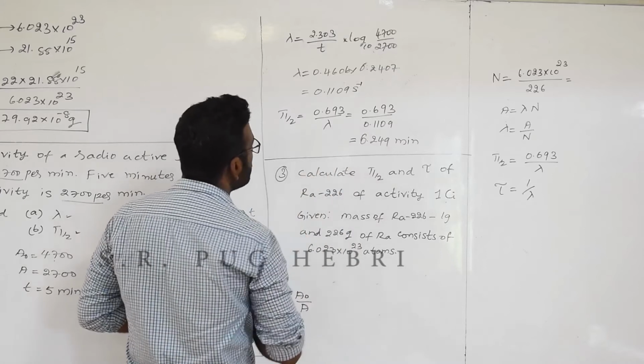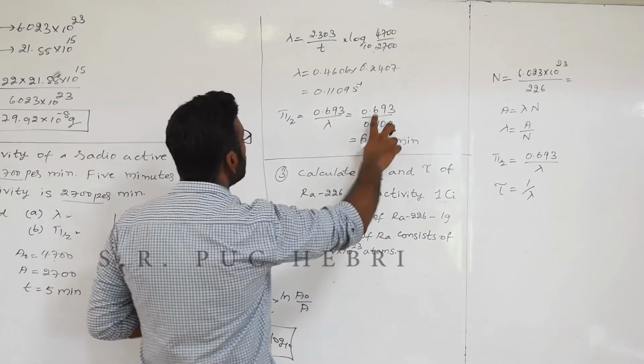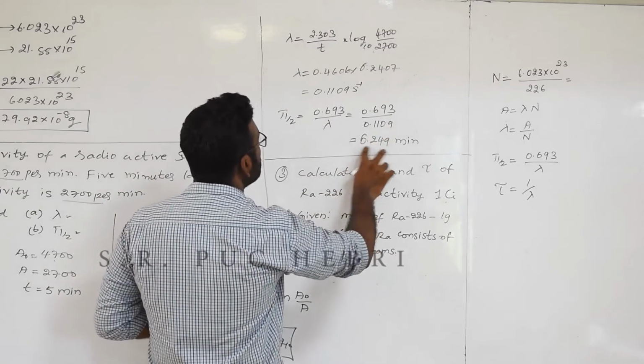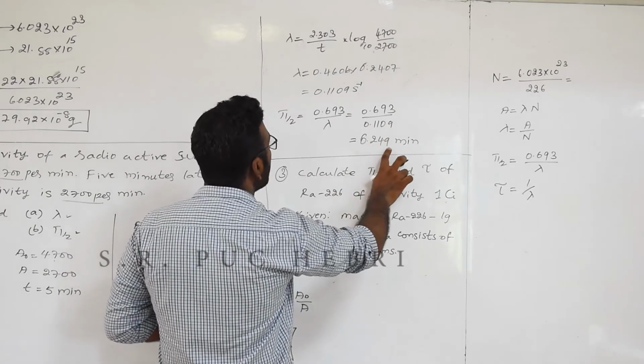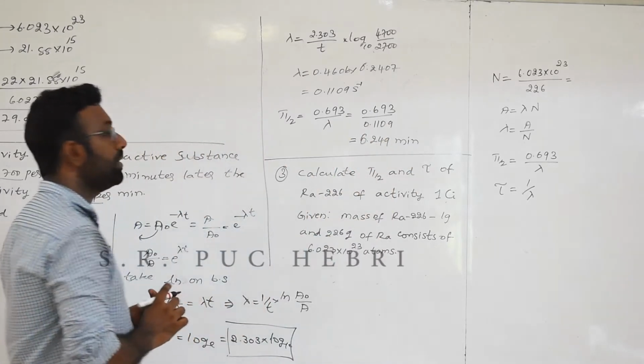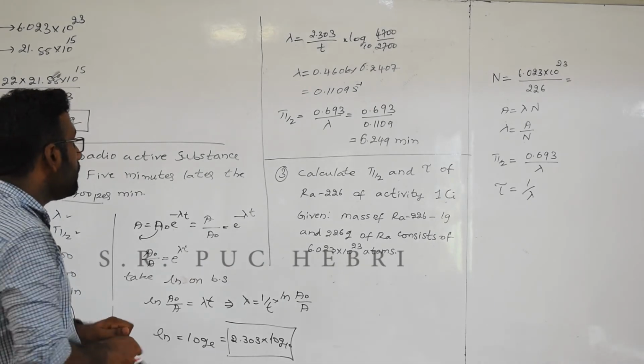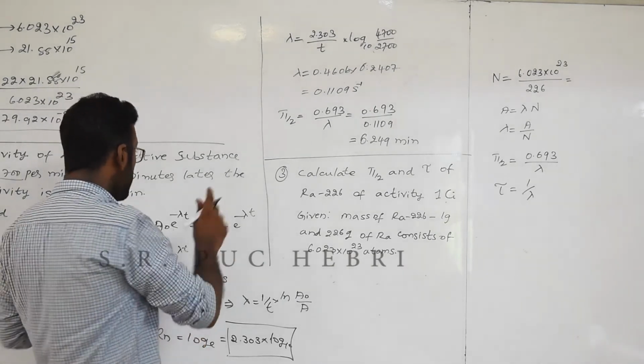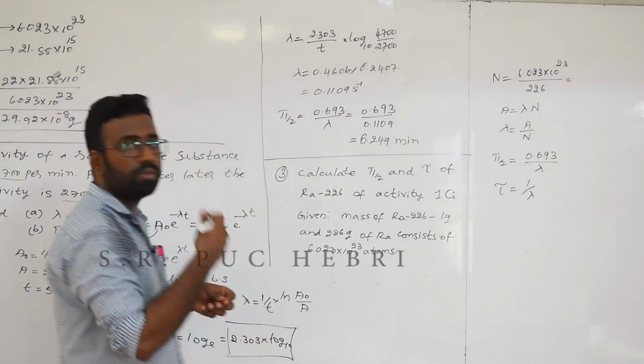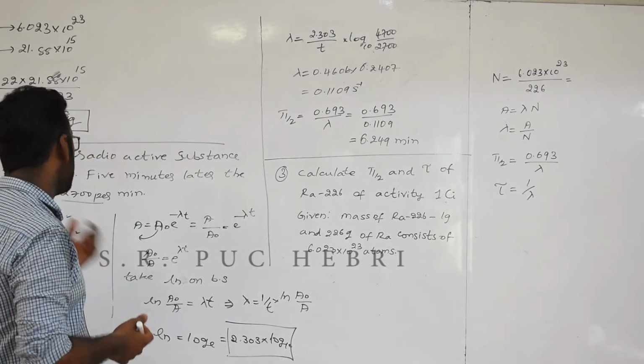Do the calculation, then you can get the value as 6.249 minutes. Okay, this is the answer you are going to get.